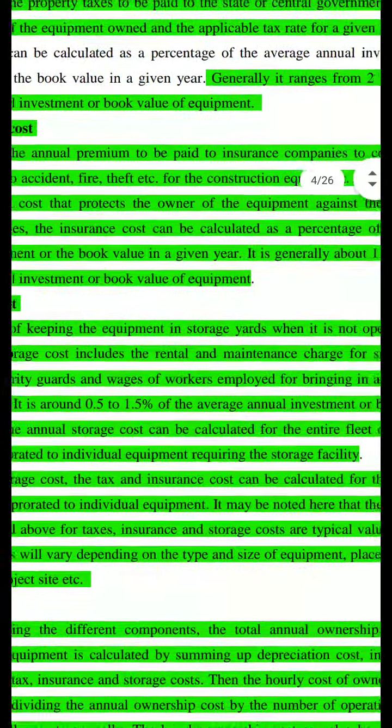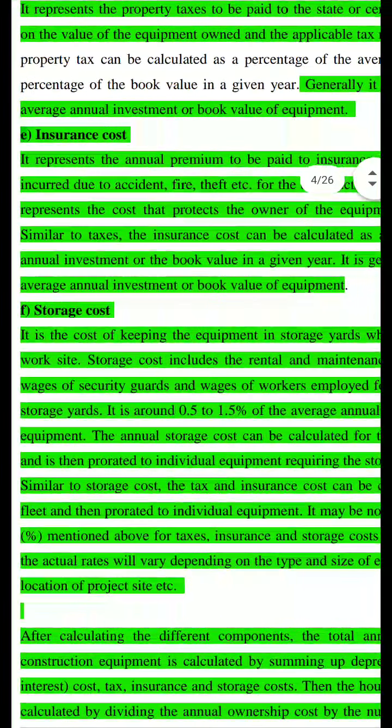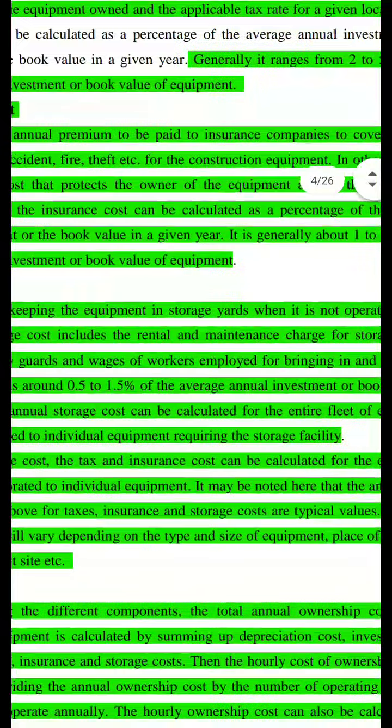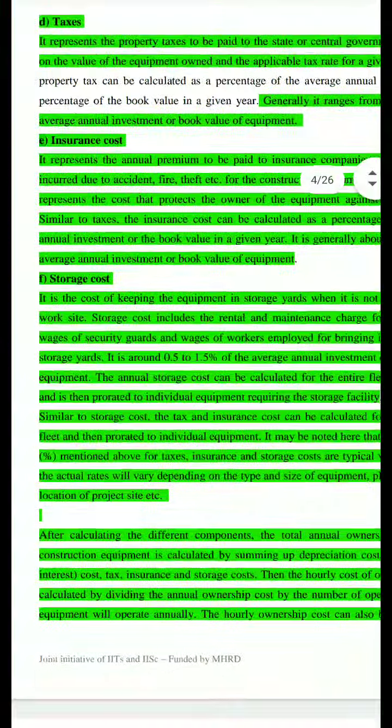The annual storage cost can be calculated for the entire fleet of the equipment and is then prorated to the individual equipment requiring the storage. You can have different types of equipment, an excavator, a dozer, a compactor. If all these are stored at the same place, the total cost of storage is calculated and then prorated to each equipment.